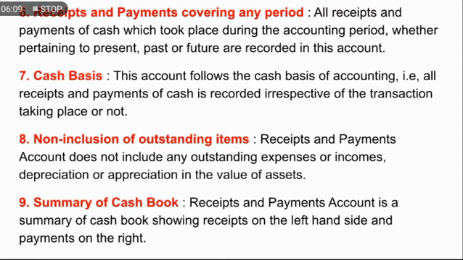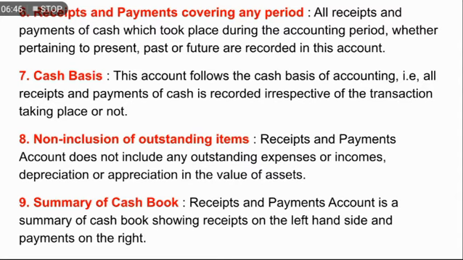So irrespective of the time when it has occurred, if the cash is received in that particular year, whether it was related to the past, future or the present, it will be recorded. That means we do not follow the accrual system, we only follow the cash basis. All this while I was explaining, I was only telling about the cash basis, yes or no? Now the 7th point is cash basis.